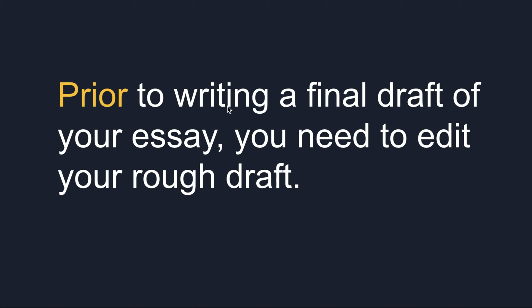This action is written with an ing gerund form. So it's a way of saying before you do something. So this means before writing your final draft of your essay, you need to edit your rough draft. And prior here is again saying that this rough draft comes before the final draft. It already exists before the final draft. So that's kind of like definition 1. It's not definition 2. It's not saying anything is more important, but it is saying that the rough draft is before the final draft.